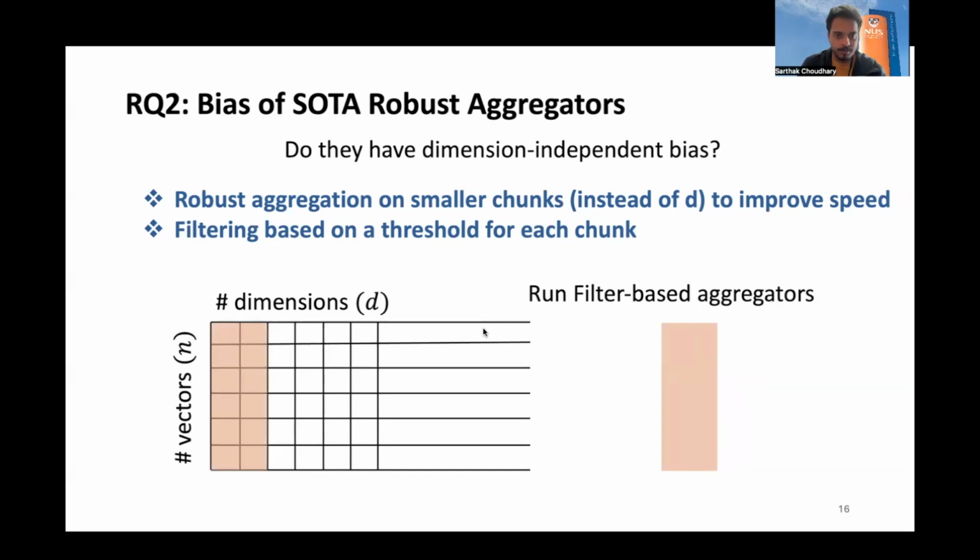So let's say you take a chunk of size 1000, then you take the first 1000 dimensions and you run the robust aggregator there, and then you take the second 1000 and the third 1000, and you keep doing this. So this is how they make the filtering-based aggregators very fast. So now the question is, do they still have dimension independent bias?